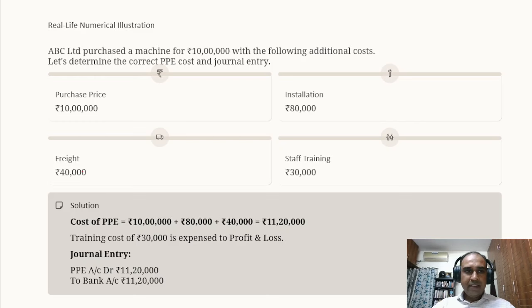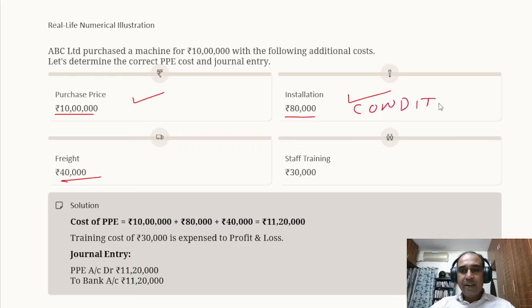Okay. A very simple example. I think by now you will be in a position to answer this on your own. There is a purchase price of 10 lakh, installation of 80,000, freight of 40,000. What can be capitalized? Purchase price, yes. The standard tells that any cost incurred on purchasing definitely can be capitalized. Installation, to bring the asset to a condition. This is to bring the asset to a condition.